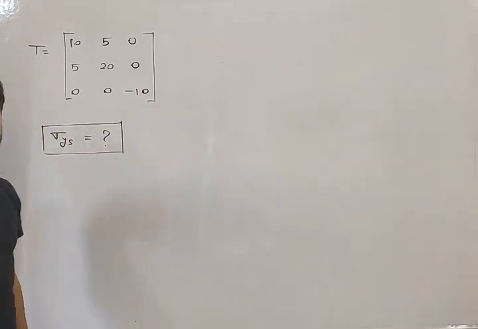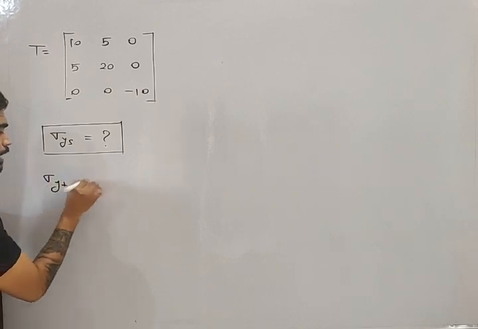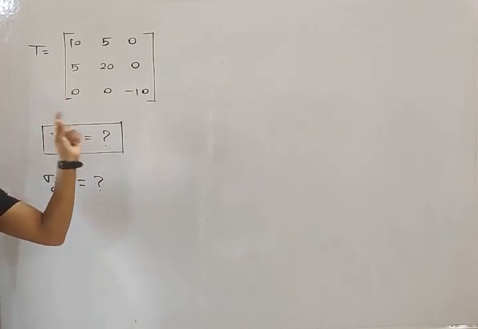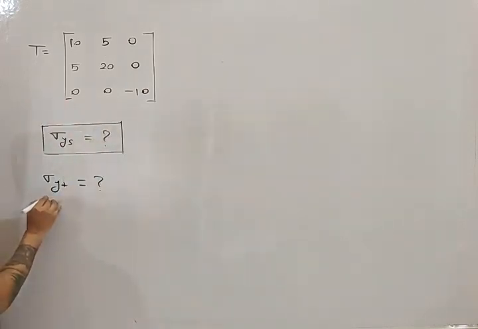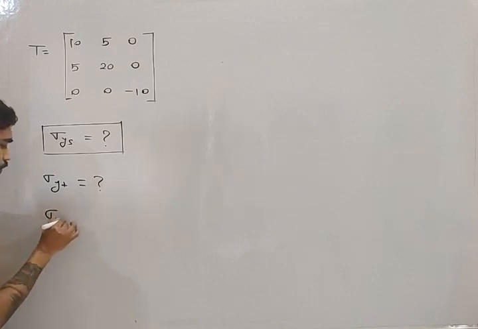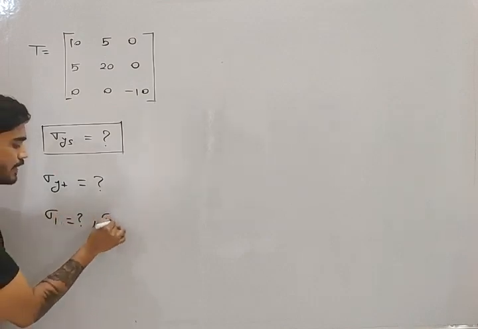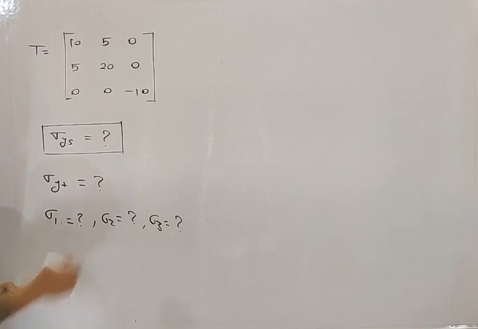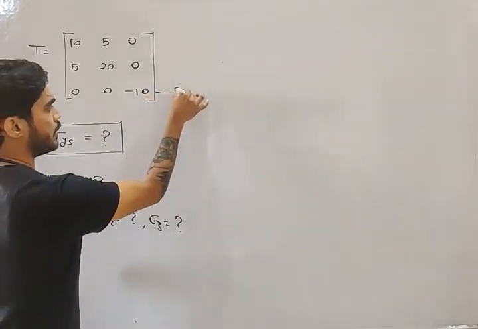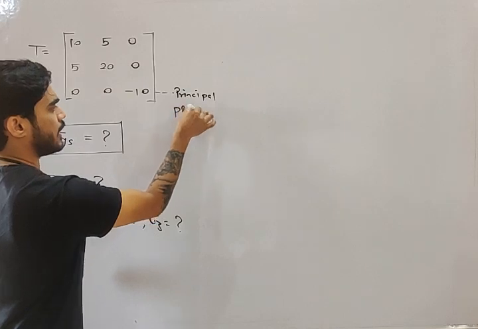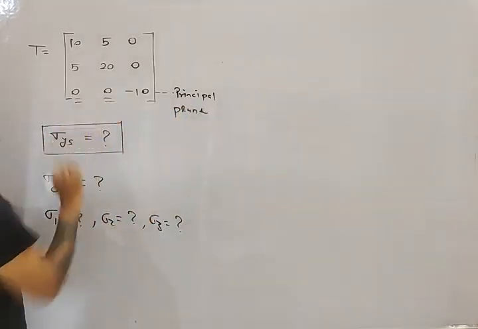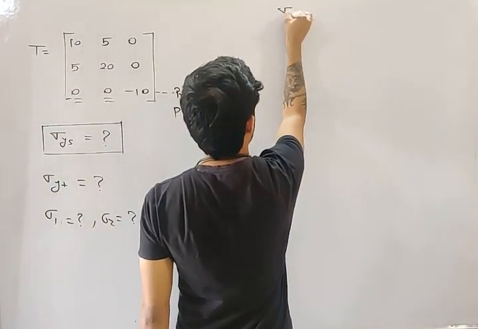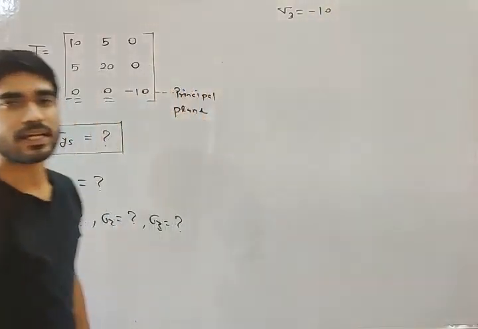Okay. Now, in order to find sigma ys, what do we need? We need sigma yt using von Mises theory. It was mentioned in the question that you have to use von Mises theory, and in order to find sigma yt, what do we need? We need principal stresses sigma 1, sigma 2 and sigma 3. Now I told you, my friend, that this third plane is a principal plane. I explained why it is a principal plane, because this shear stress and this shear stress are 0. There is only sigma. So this is the principal plane. So one principal stress we have already found, sigma 3 equals minus 10.